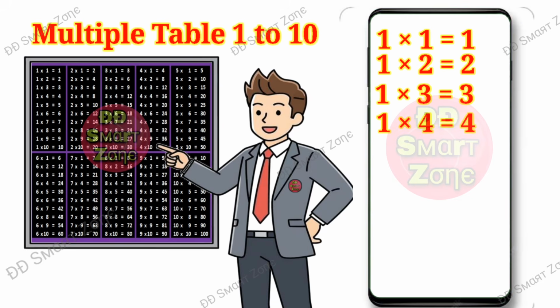One fours are four. One fives are five. One sixes are six.